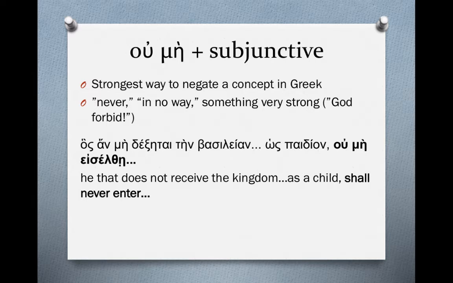Here's one. He that does not receive the kingdom as a child, ou me eiselthe. Hopefully you can recognize eiselthe. That comes from eiserchomai. It's a second aorist form. So it's the undefined or aorist subjunctive. Shall never enter would be a good translation, or shall in no way enter.